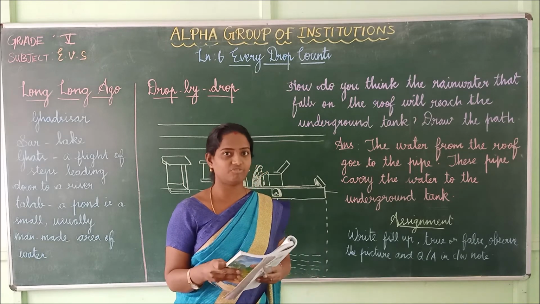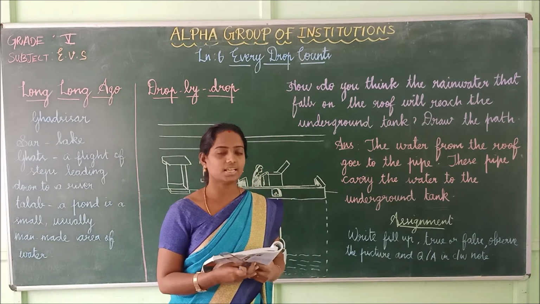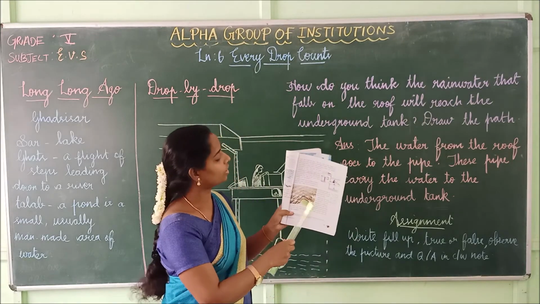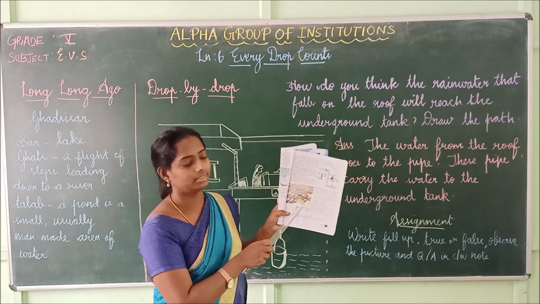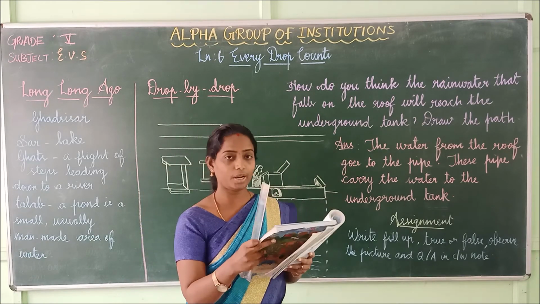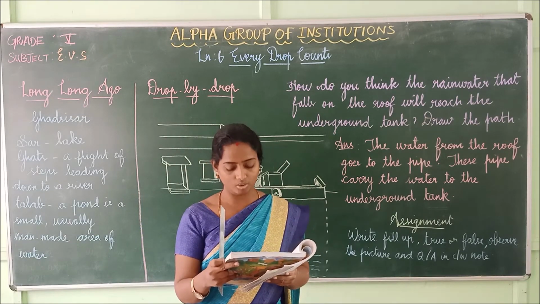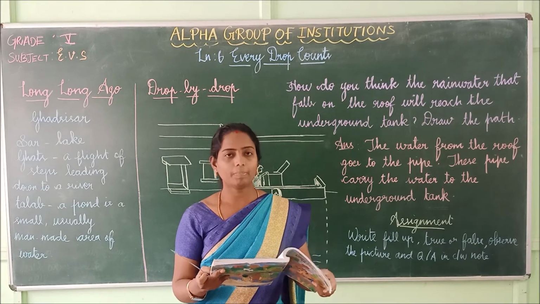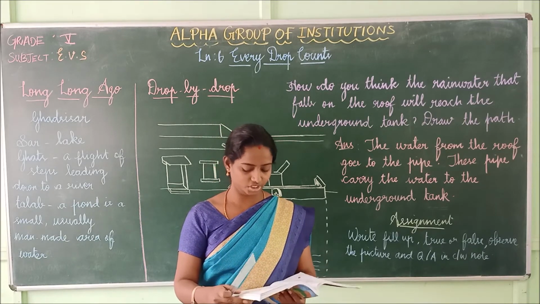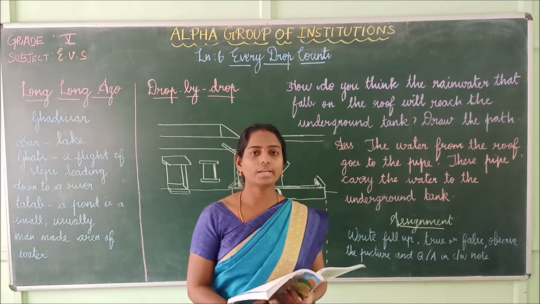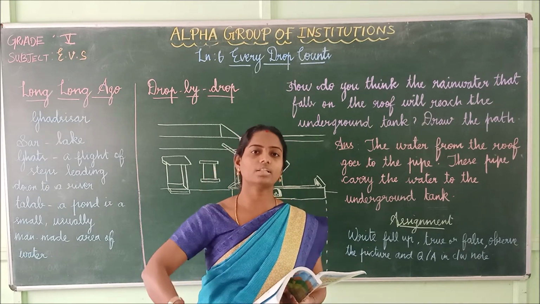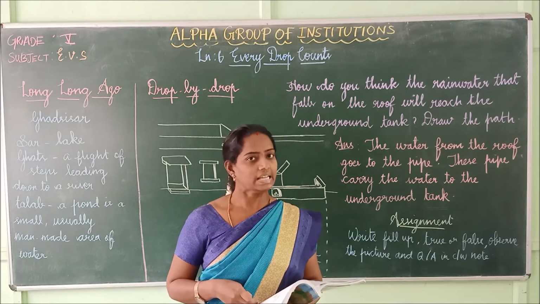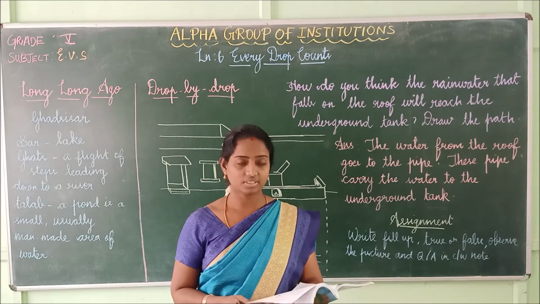Have you ever seen a step well, children? A step well is a lake surrounded by steps. See, here it is a step well. Can you imagine by looking at the picture that the steps go down several stories deep? Instead of drawing the water up from the well, the people went down the steps to reach the water. These are called step wells.